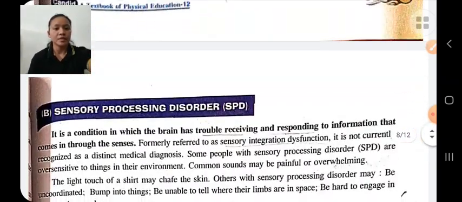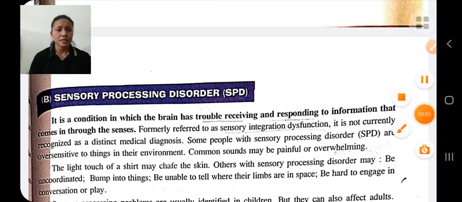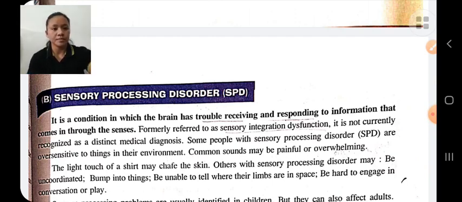Next is sensory processing disorder. In sensory processing disorder, the brain has trouble receiving and responding to the information that comes in through the senses.